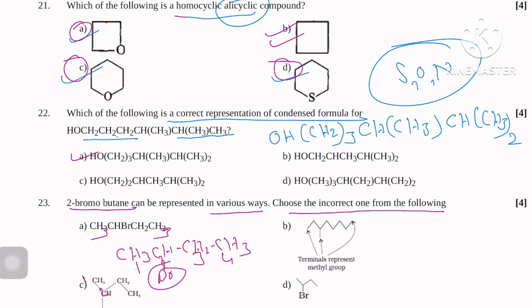Also here 1 2 3 4, 2-bromobutane, but here 1 2 3 4 5 6 7 8, so 3-bromooctane, so this one is incorrect. Here 1 2 3 4, this one is also 2-bromobutane, so only one is incorrect according to the options. This is also incorrect because of a mistake, but by mistake it was written. So option B.